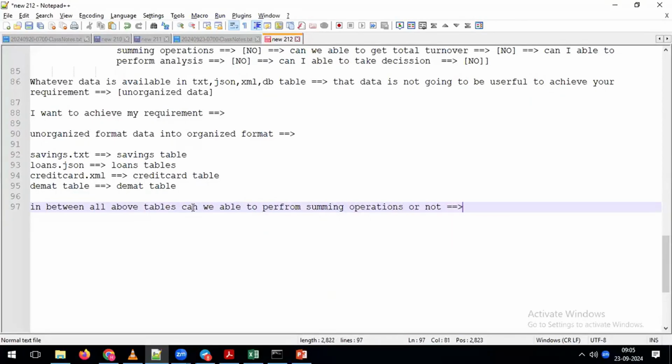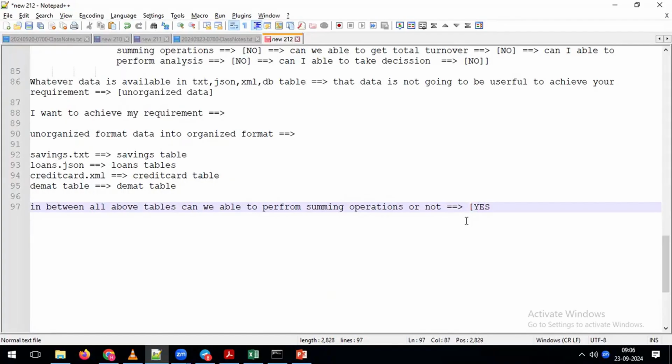We converted text file to table, JSON to table, XML to table. Now we have all the data in the same tabular format. On top of this data, can we perform the summing operation?